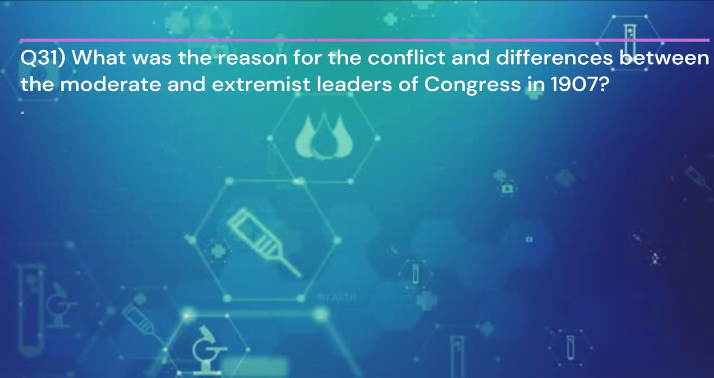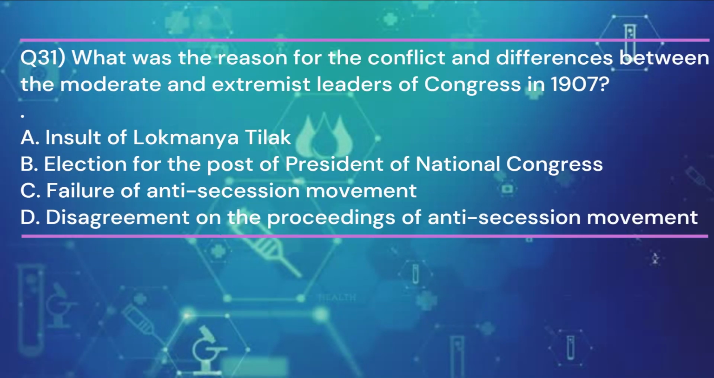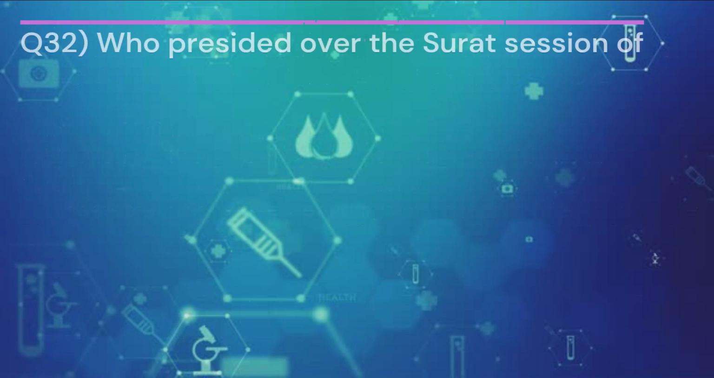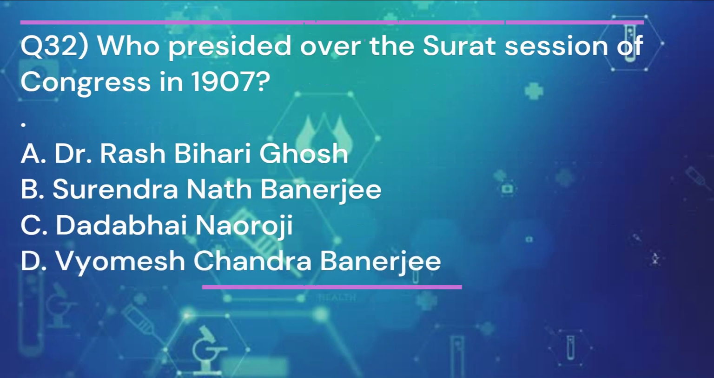Question 31. What was the reason for the conflict and differences between the moderate and extremist leaders of Congress in 1907? And the answer is B. Election for the post of President of National Congress. Question 32. Who presided over the Surat session of Congress in 1907?